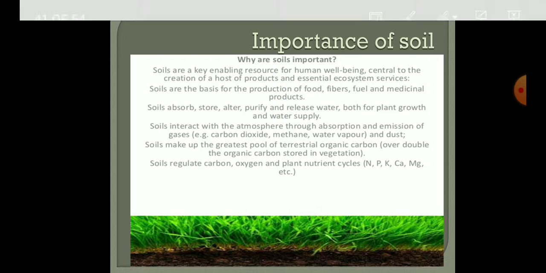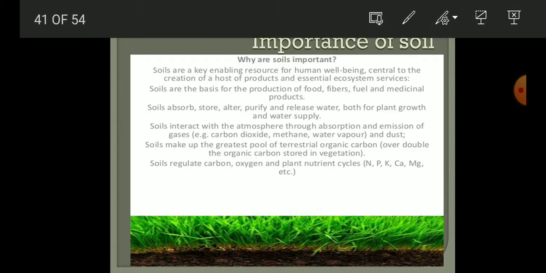Now the importance of soil. So this soil supports life, okay. And this is also known as an important resource for us. In it we can produce our food, fibers, fuel, and medicinal products.